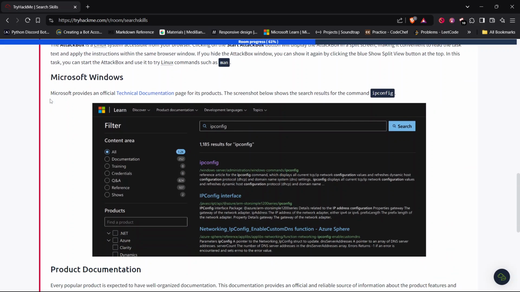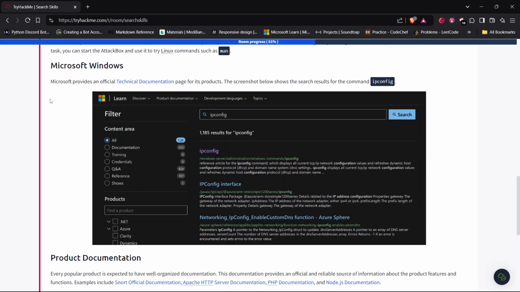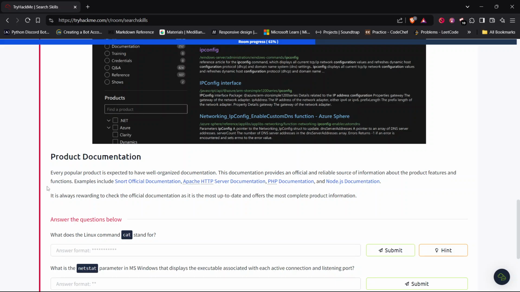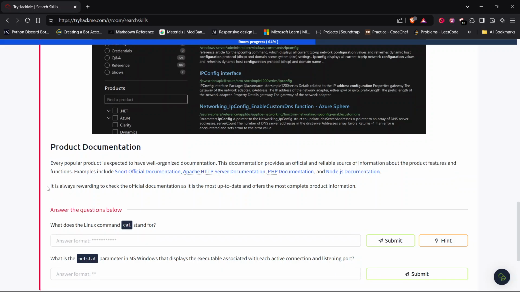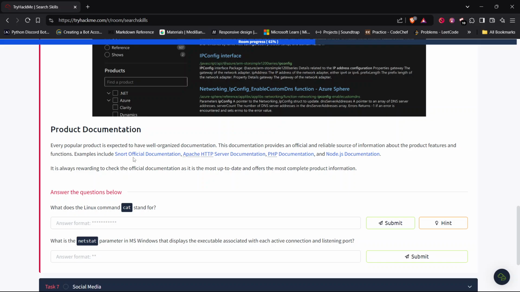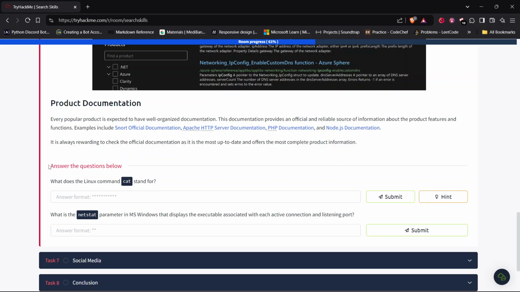Okay, let's proceed to the next tool, Microsoft Windows. Microsoft provides an official technical documentation page for its products. The screenshot below shows the search result for the command ipconfig. Okay. Product documentation. Every popular product is expected to have well-organized documentation. This documentation provides an official and reliable source of information about the product's features and functions. Examples include Snort official documentation, Apache HTTP Server documentation, PHP documentation, Node.js documentation, etc. It is always rewarding to check the official documentation as it is the most up to date and offers the most complete product information.